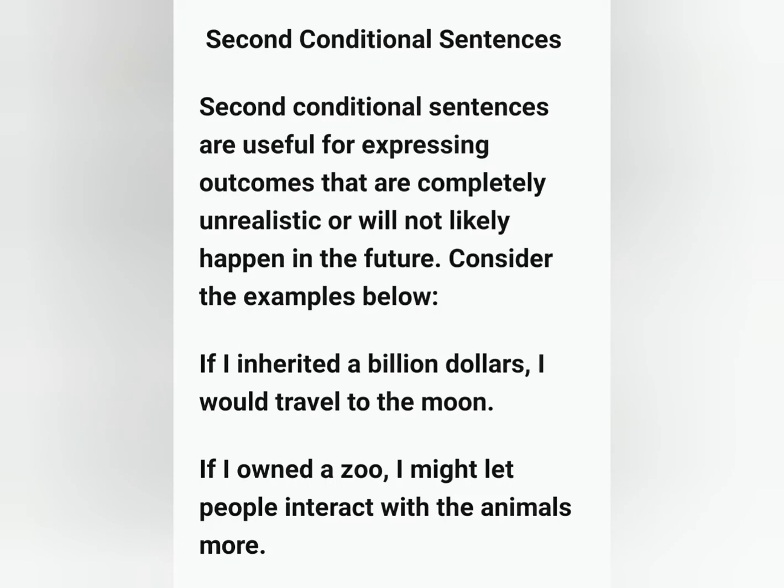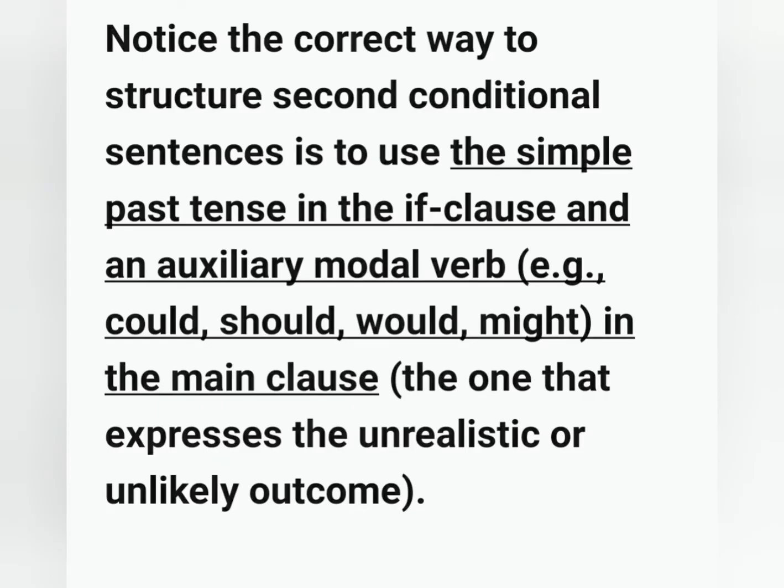Next one, second conditional sentences. Second conditional sentences are useful for expressing outcomes that are completely unrealistic or will not likely happen in the future. See the examples. If I inherited $1 billion, I would travel to the moon. Next one. If I owned a zoo, I might let people interact with the animals more. Remember, the correct way to structure second conditional sentences is to use the simple past tense in the if clause and an auxiliary modal verb, that is could, should, would, might, etc. in the main clause.